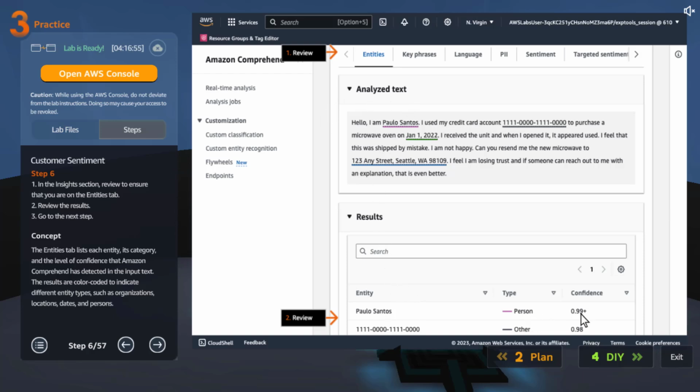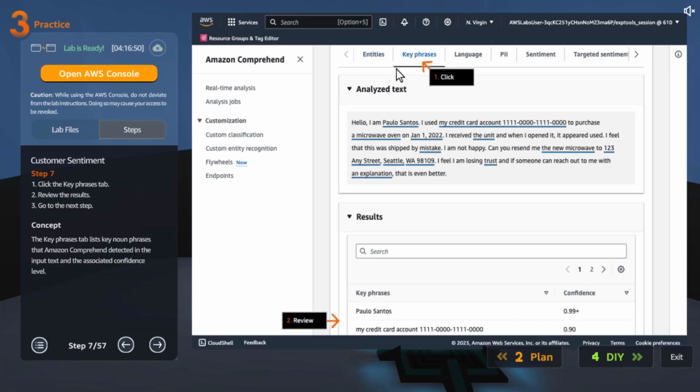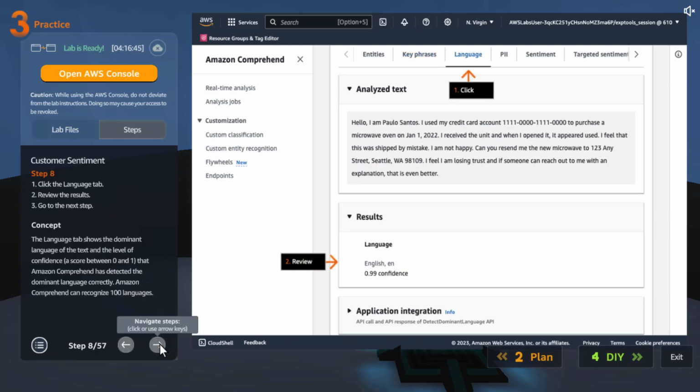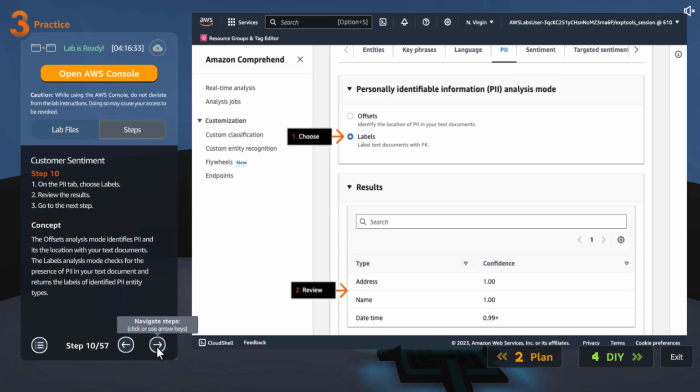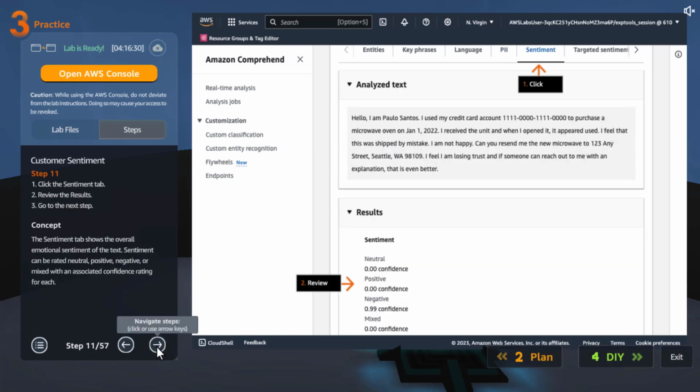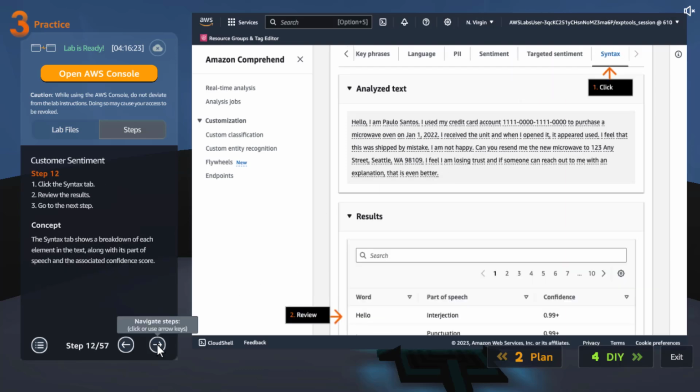We have a person with that much confidence, then we have some other entity with that confidence. And you can see the key phrases: Paulo Santos, my credit card account. And then the language, it's English, with confidence of 100%. Personal identifiable information, I guess. Yes, and it's showing the name and so on. Labels: address, name, and date time. Sentiment, it's negative. It read that shipped was a mistake, etc. So they were unhappy. Syntax, you can see all those details.